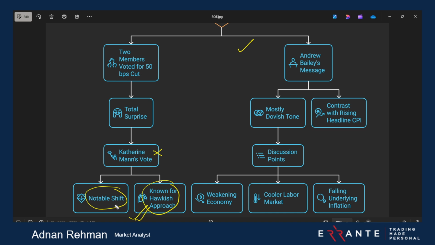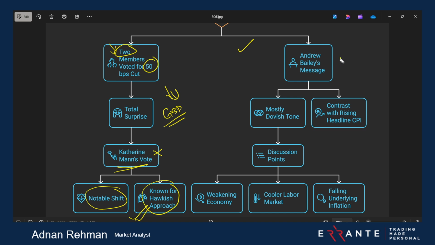So what we know until now is that two members have voted for a 50 basis point rate cut. They want to go down, and one of these 50 basis point rate cut voters is this one, who never voted for a rate cut. So this is a bleak or bearish picture for the GBP. Keep this in mind.